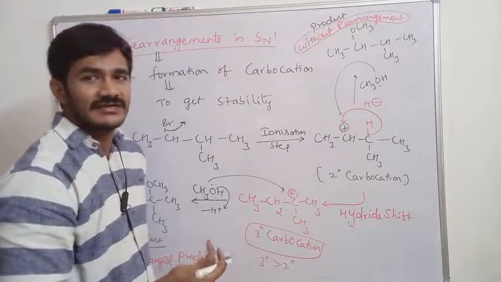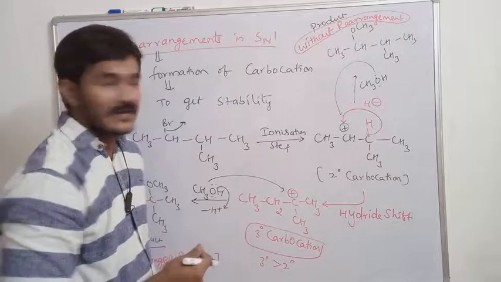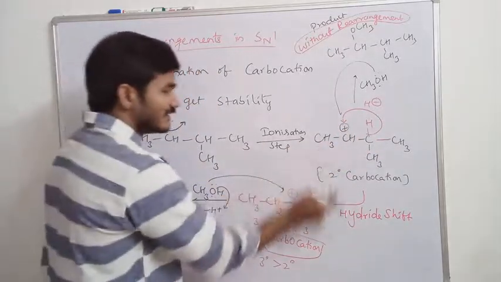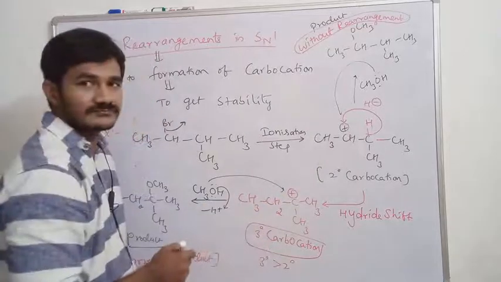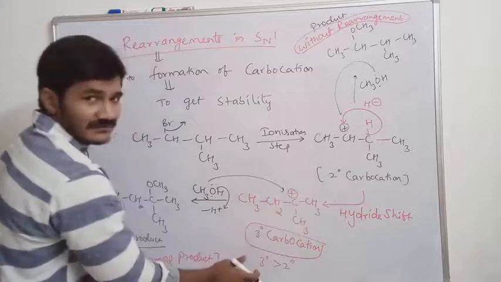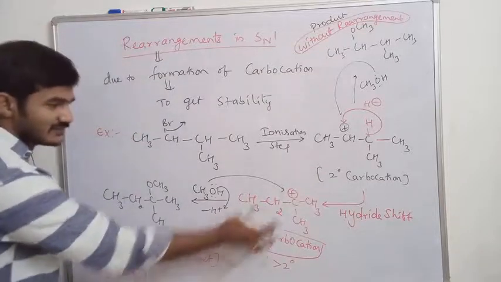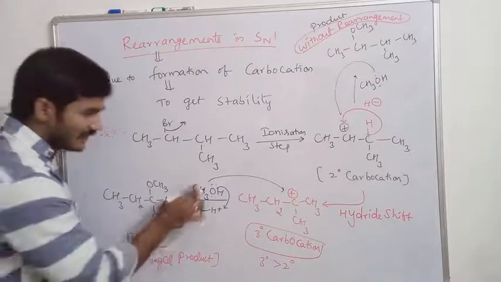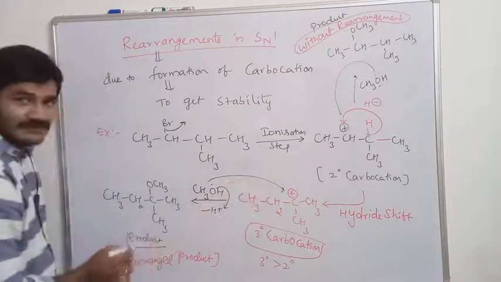I don't get any more stable carbocation. But if I shift hydrogen as hydride, I get a tertiary carbocation, which is more stable than secondary. After rearrangement to the more stable carbocation, if I add the nucleophile, I get the rearranged product.